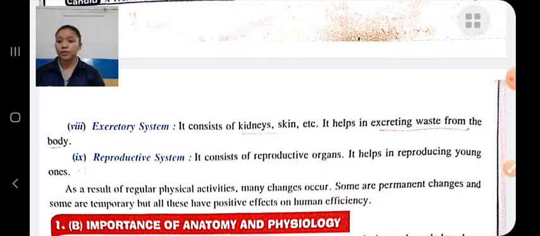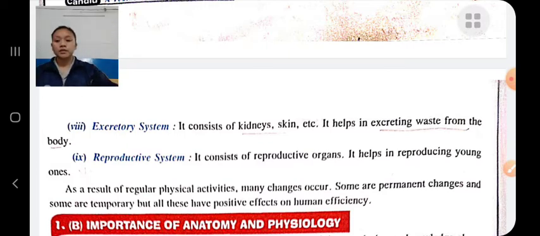Reproductive system. The reproductive system helps in reproducing the young ones. It consists of reproductive organs.